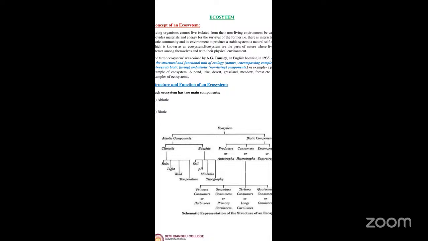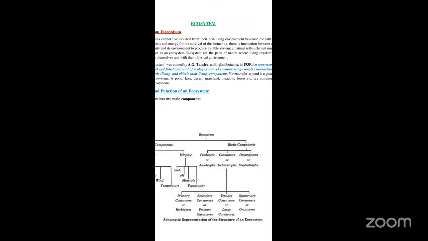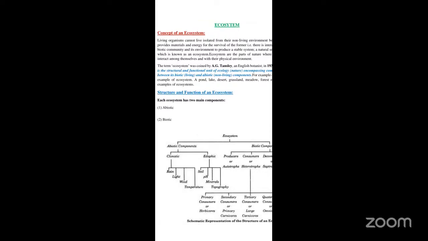Now, the last one are the saprotrophs. They are the microorganisms which decompose the dead organic matter and recycle it into nutrients. That is how the ecosystem functions. Any ecosystem you take consists of two components: the abiotic component and the biotic component. So as you all know, ecosystem is what?